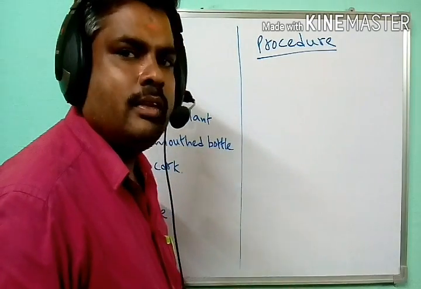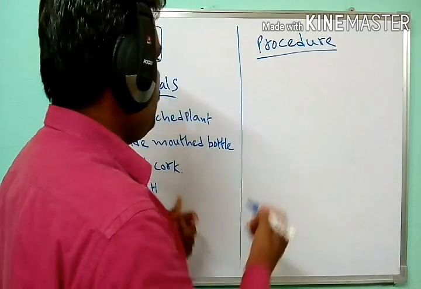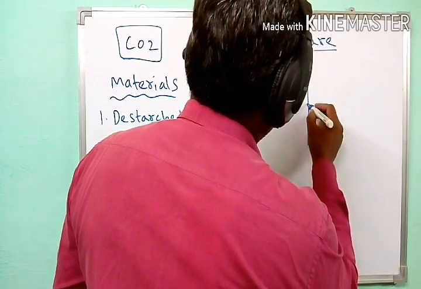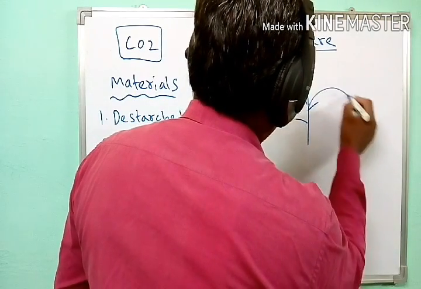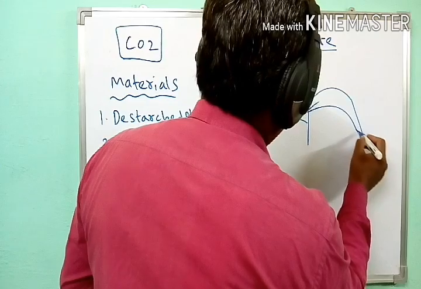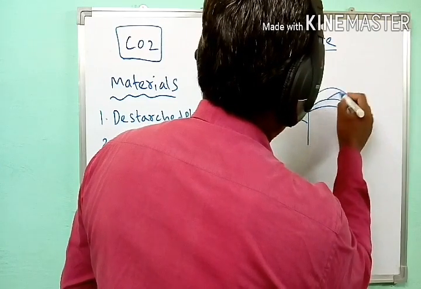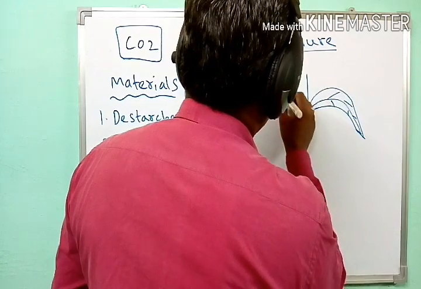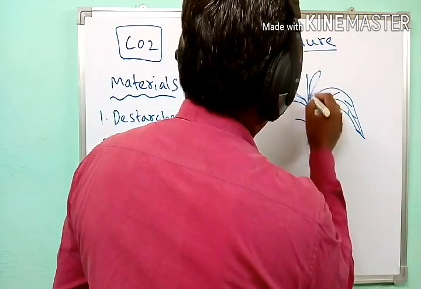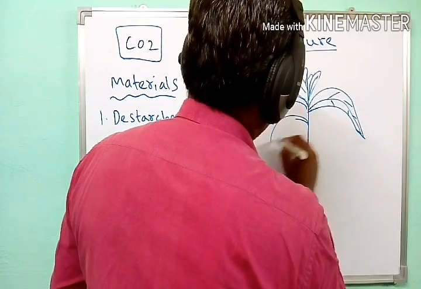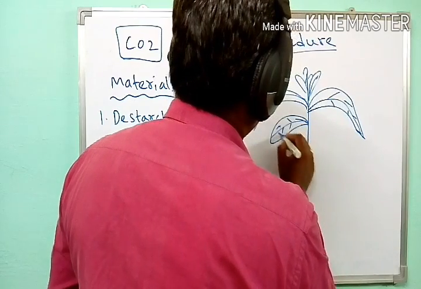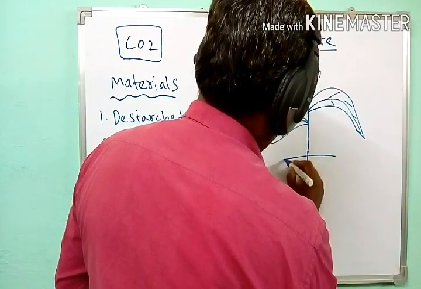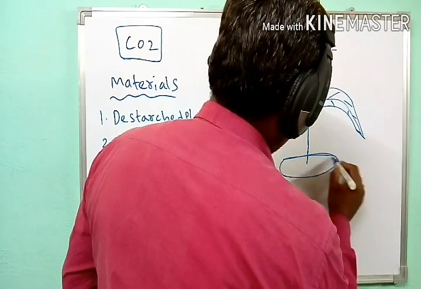In this experiment, first we take a destarched plant. A destarched plant means a plant which is kept in the dark for one week, so that the plant utilizes all the starch present inside it. Such plants we commonly call destarched plants.